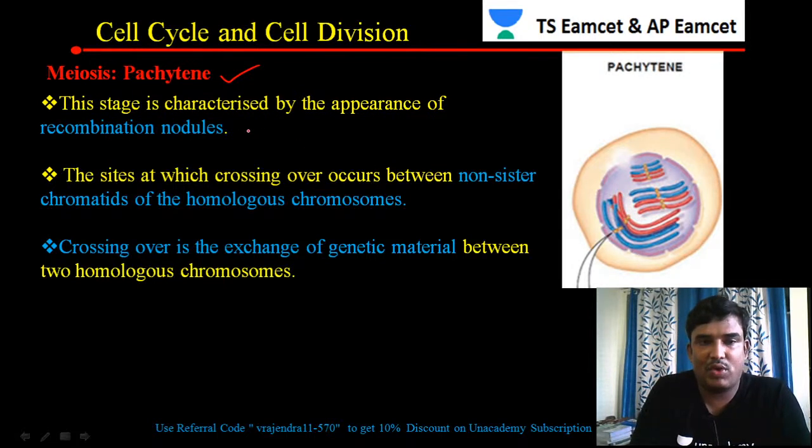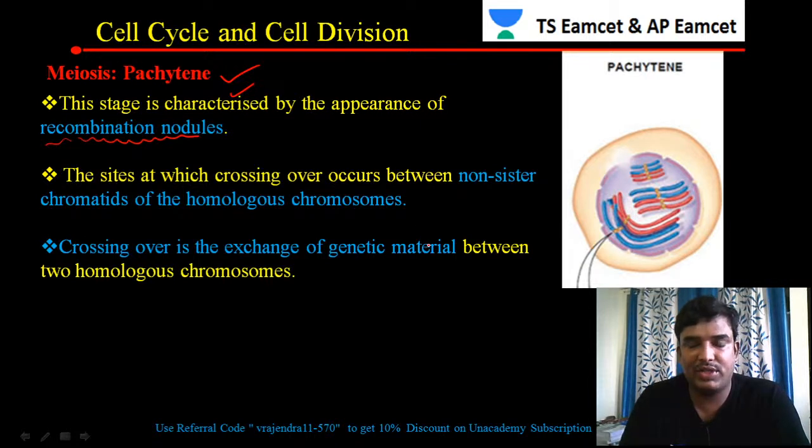This stage is characterized by the appearance of the recombinant nodules. So there is a formation of recombinant nodules taking place.